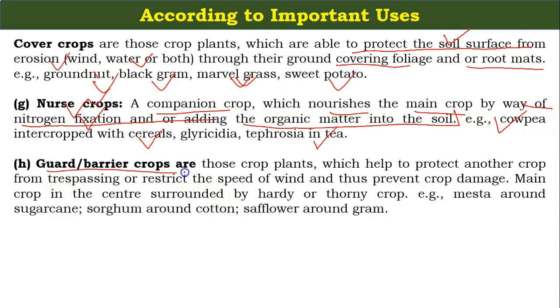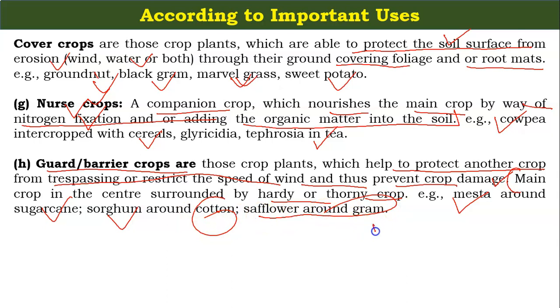The guard and the barrier crops are the crop plants which help to protect another crop from trespassing or restrict the speed of the wind and thus prevent crop damage. So the main crop in the center is surrounded by hardy or thorny crops. Examples are mesta around sugarcane, sorghum around cotton and safflower around gram. So these types of combinations you can remember.